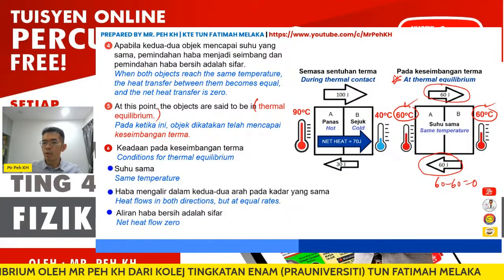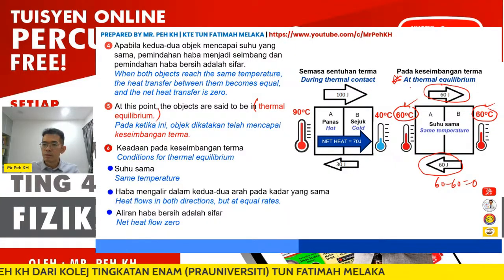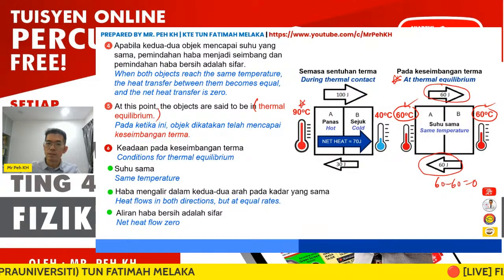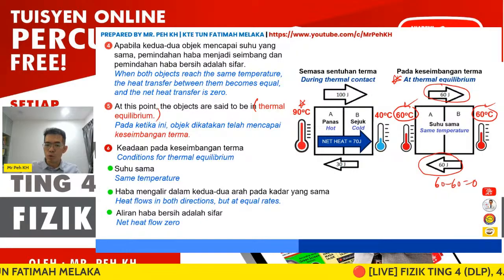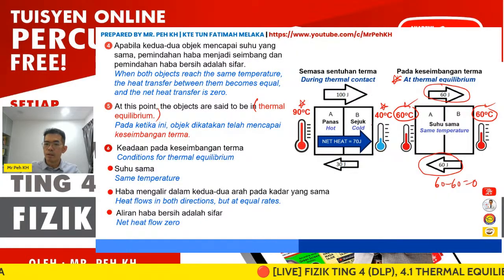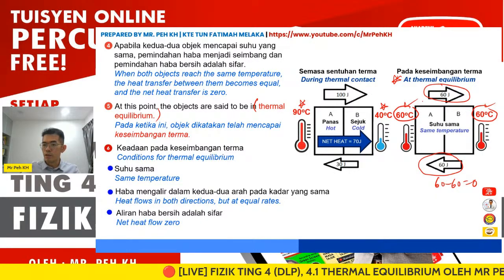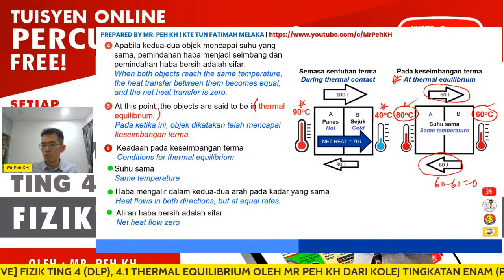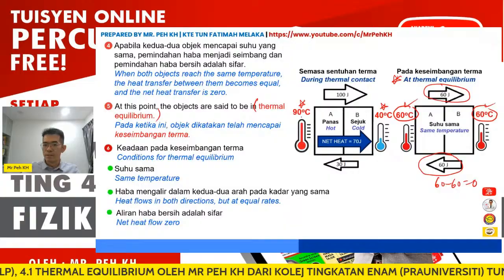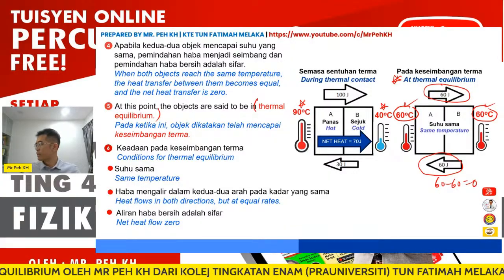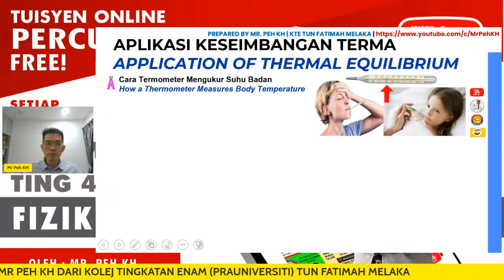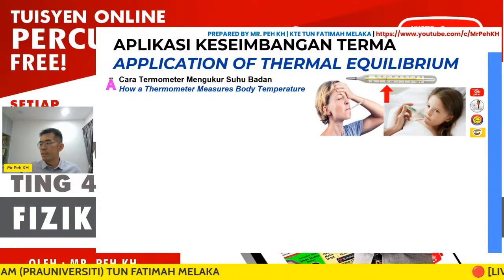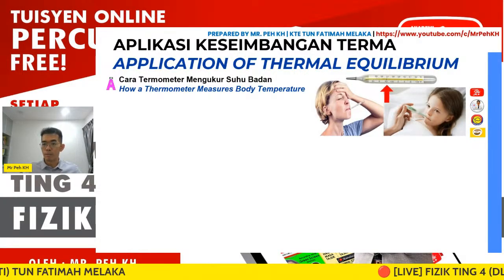Another point: the temperature at thermal equilibrium is between the hotter object's initial temperature and the colder object's initial temperature. So when they reach thermal equilibrium, the temperature should be between 40 and 90 for the case shown by the diagram here. Now you understand the meaning and the conditions for thermal equilibrium.